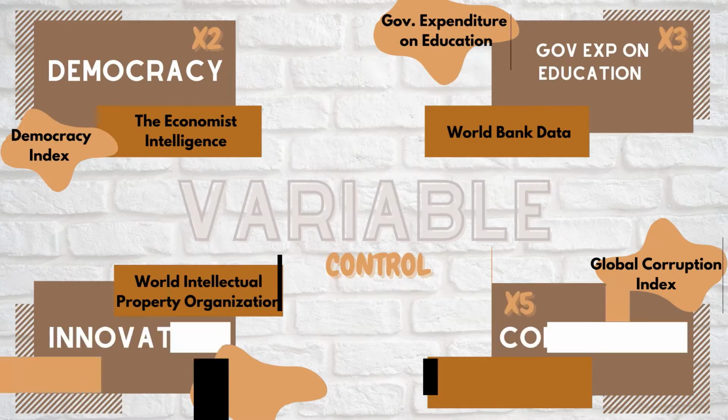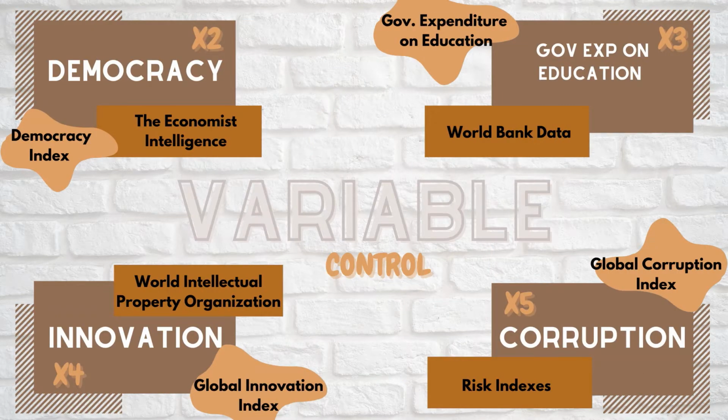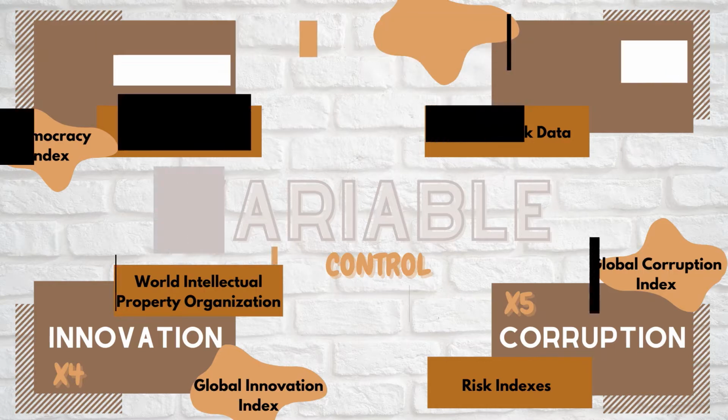To increase the accuracy, we use 4 control variables. We use democracy as the first control variable by using the Democracy Index. Next, for the second control variable, we use government expenditure on education. And then we use innovation as the third control variable by using the Global Innovation Index. The last control variable is corruption with the Global Corruption Index as the indicator.